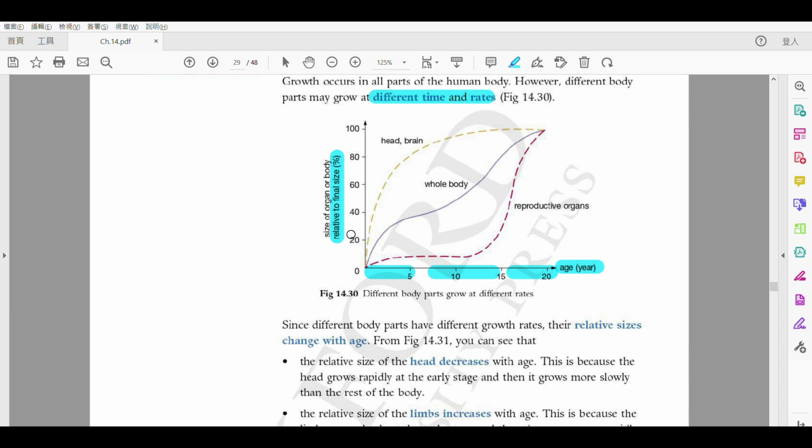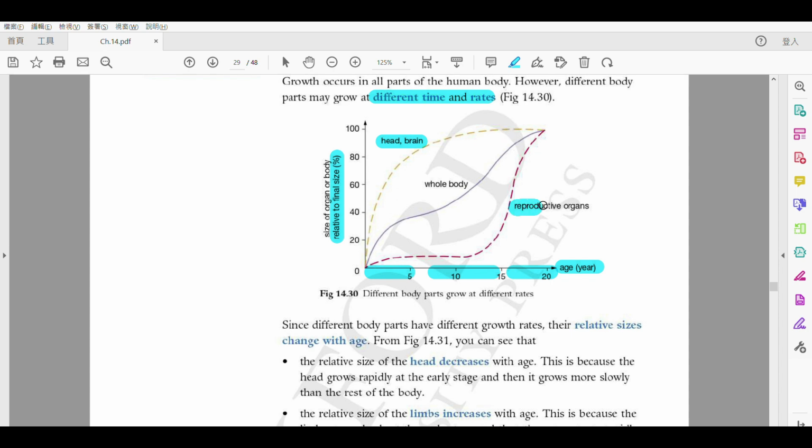Okay? Relative 係解相對嘅, actual 係解真實嘅 size. Alright? So first of all, during infancy, you can tell me which part develops the fastest and why. It would be the head and brain because it is the steepest. The slope is the steepest.